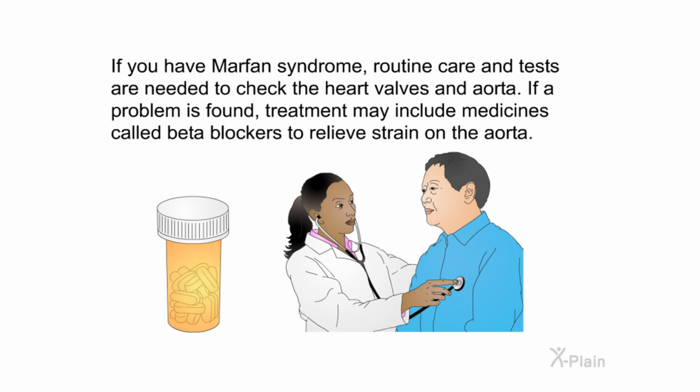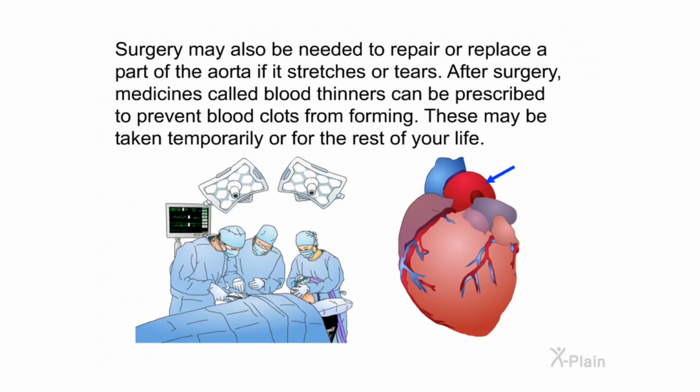If you have Marfan syndrome, routine care and tests are needed to check the heart valves and aorta. If a problem is found, treatment may include medicines called beta blockers to relieve strain on the aorta. Surgery may also be needed to repair or replace a part of the aorta if it stretches or tears. After surgery, medicines called blood thinners can be prescribed to prevent blood clots from forming. These may be taken temporarily or for the rest of your life.